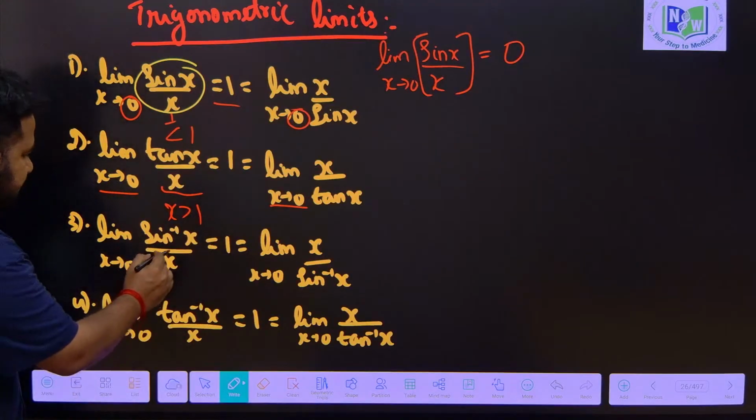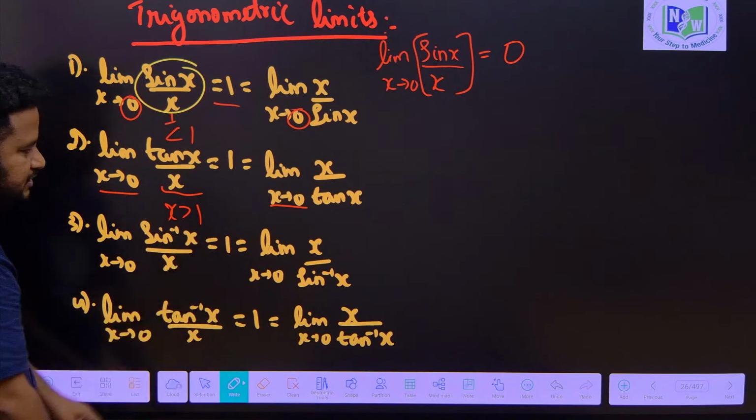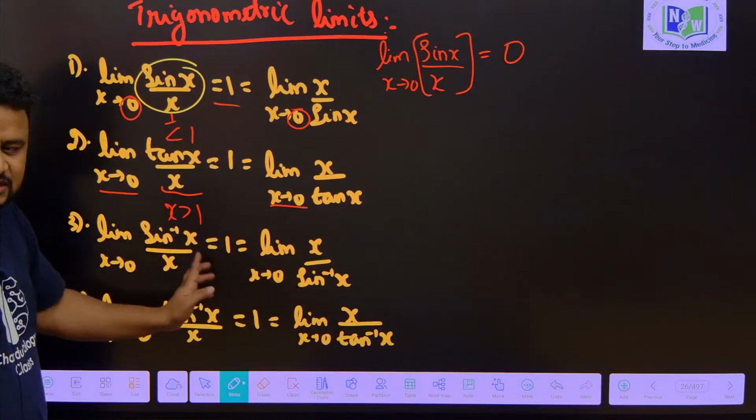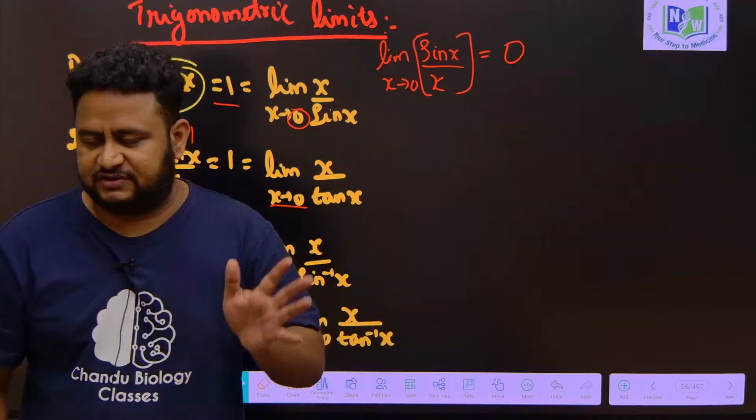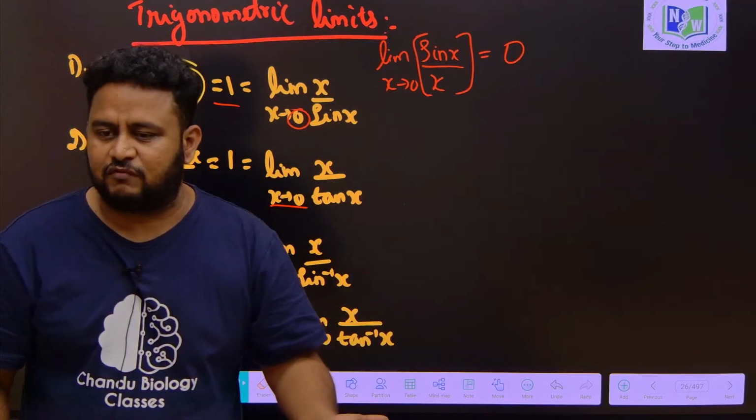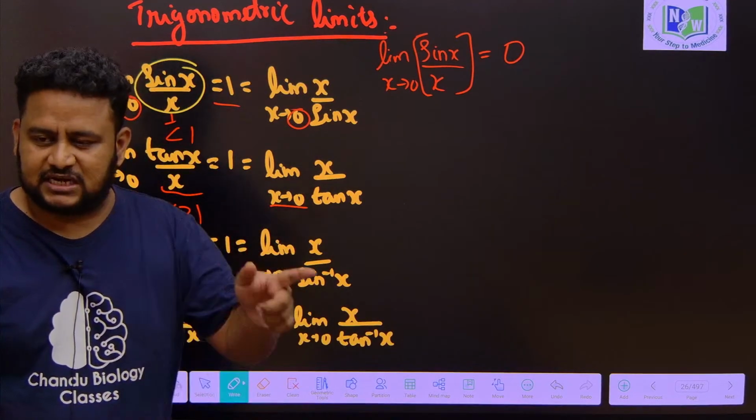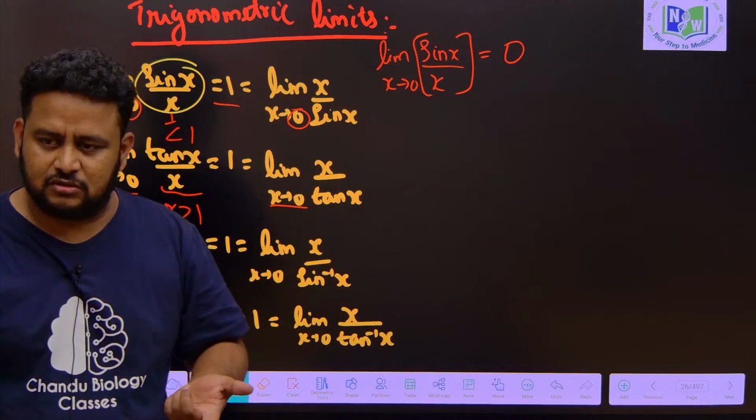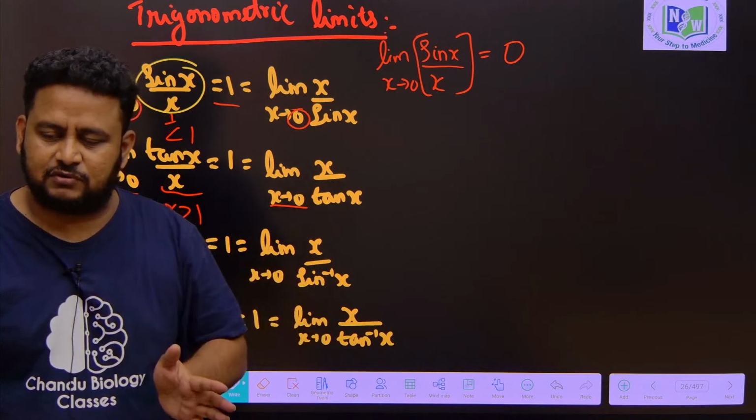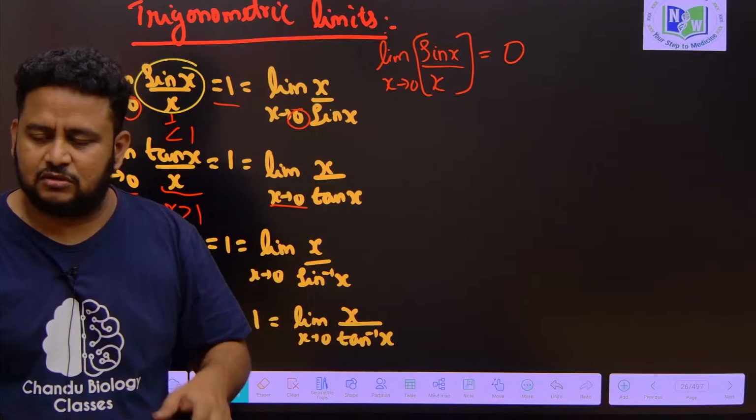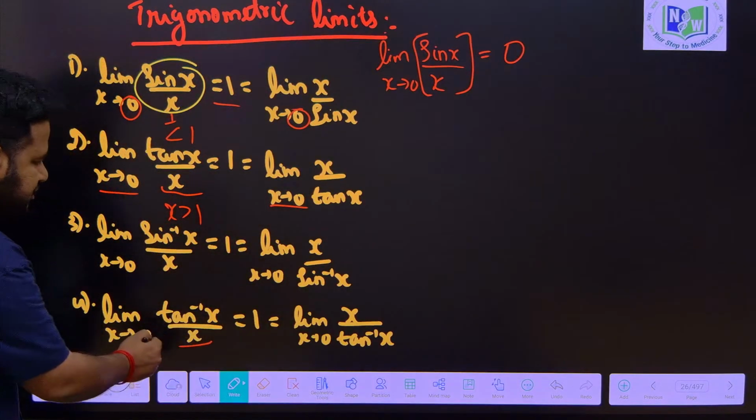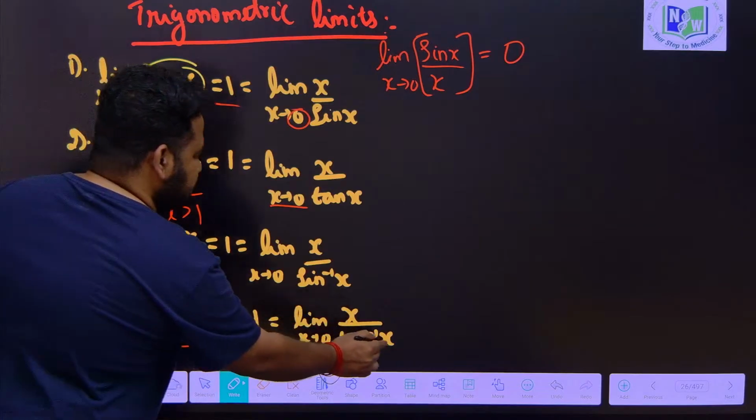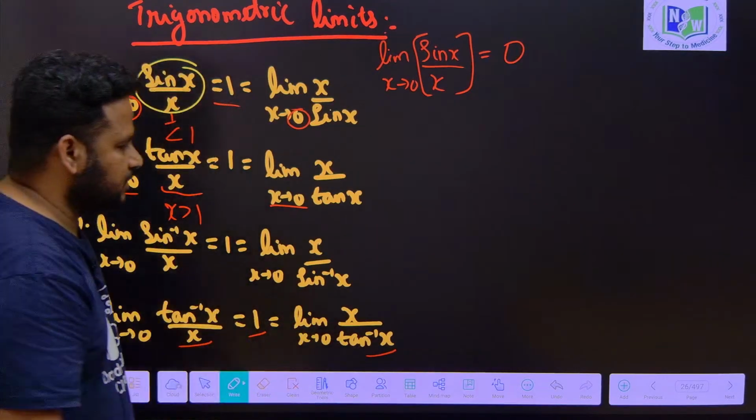Now this is also important: sin inverse of x by x is equal to 1, and x by sin inverse of x is equal to 1 as x tends to 0. That is, the function and its inverse function, that is also equal to 1. Sin x by x is equal to 1, sin inverse of x by x is equal to 1, tan x by x is equal to 1, tan inverse of x by x is equal to 1 as x tends to 0. Limit x by tan inverse of x is also equal to 1, please remember this.